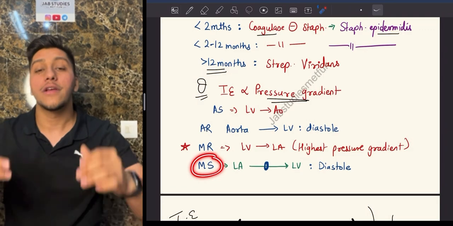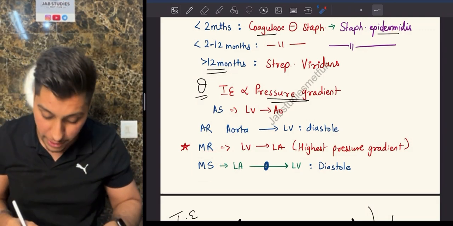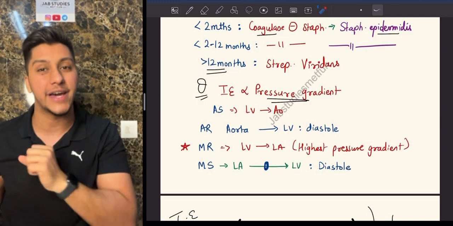Mitral stenosis is from the left atrium to the left ventricle. This is during diastole. So that's why the murmur you will hear in mitral stenosis is going to be a diastolic murmur.